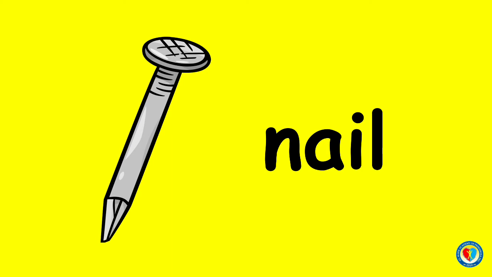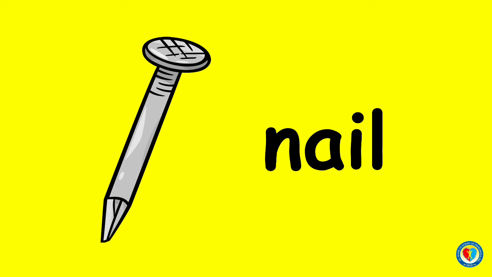The beginning letter is N with a sound of N. Next is the sound of letters AI, sounded as A. And the sound of the letter L, sounded as L. Now let's combine all the sounds. N, A, L becomes nail.